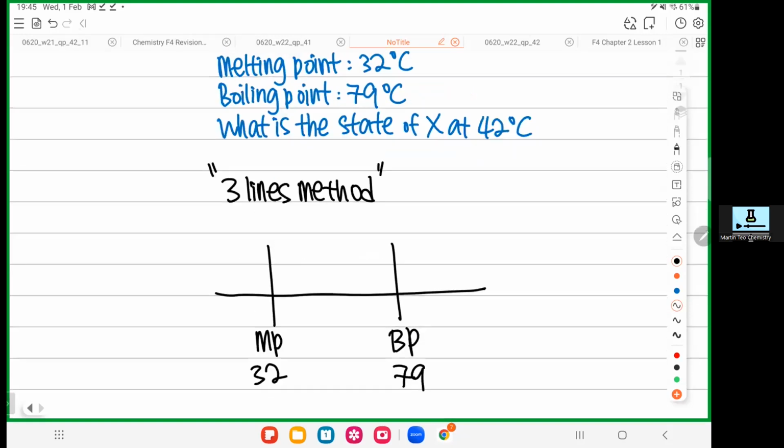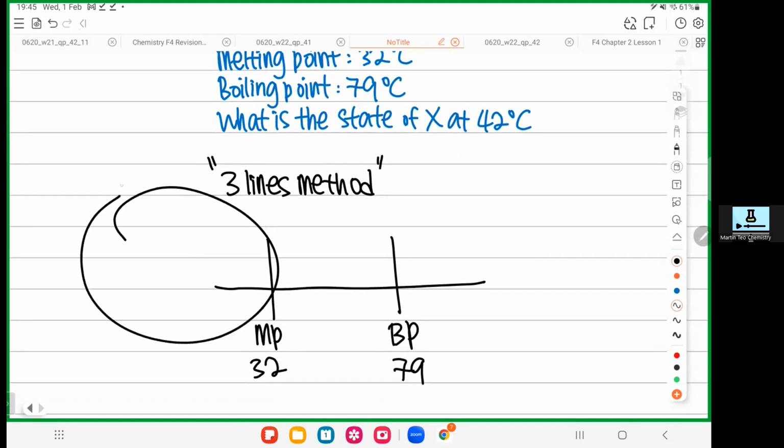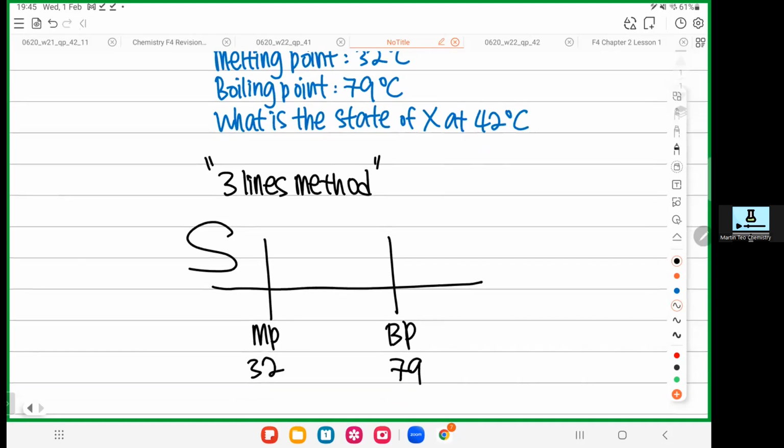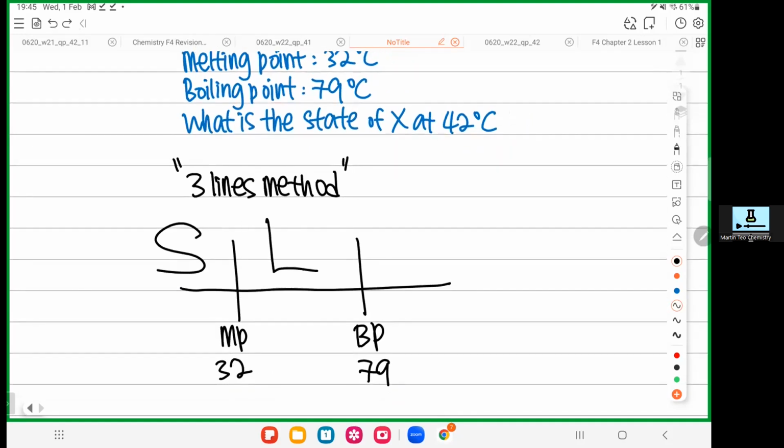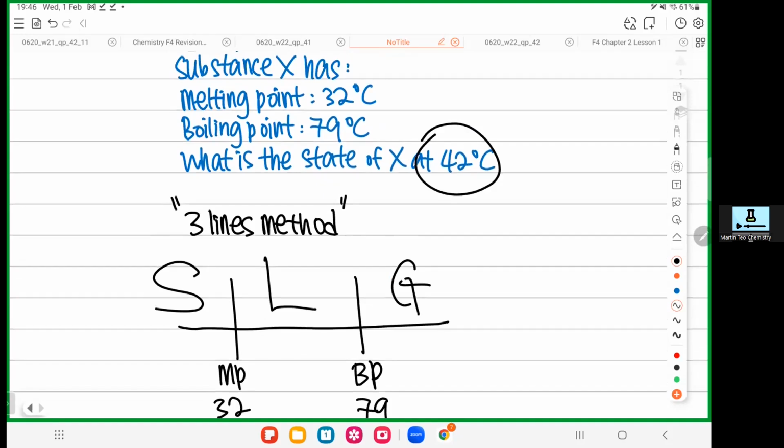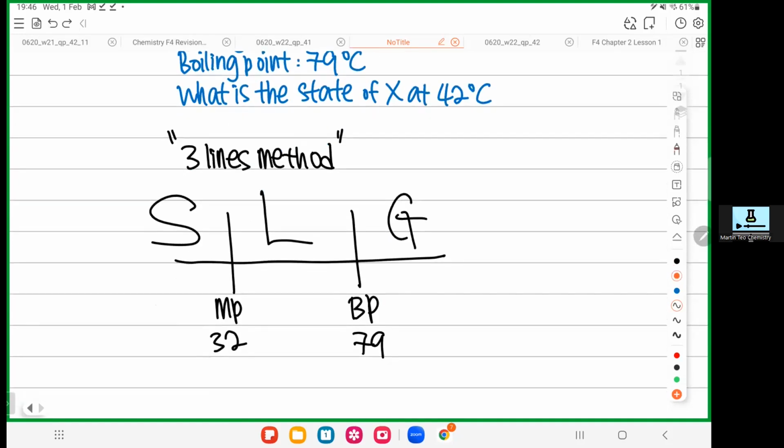Okay, so now the first box here is solid, S. The second box in the middle is L, liquid. The third box here is G, gas: solid, liquid, gas. So now, what is the temperature that we want? 42. Where is 42? Let's do mathematics. Number line. 32, 79. Where is 42? Here, right? So 42 is in the middle of 32 and 79. So it is liquid. Are you guys okay with this method?